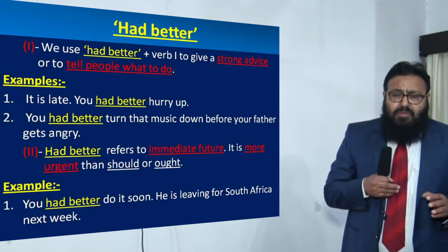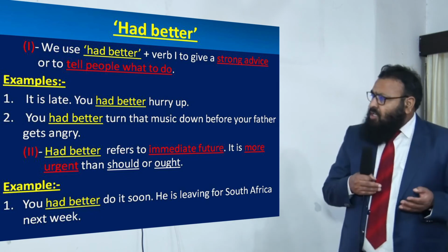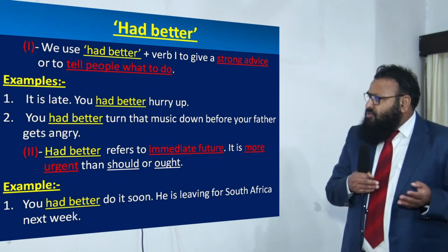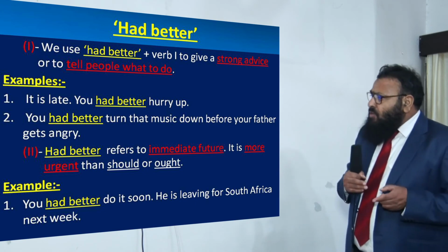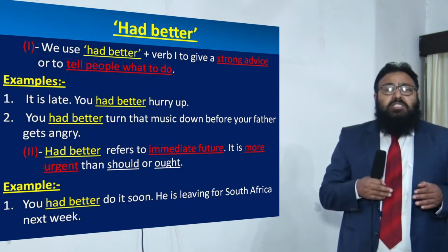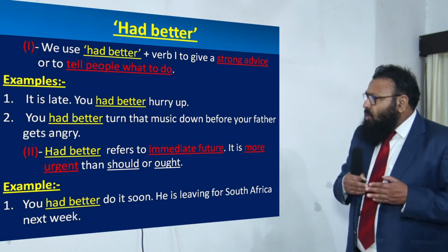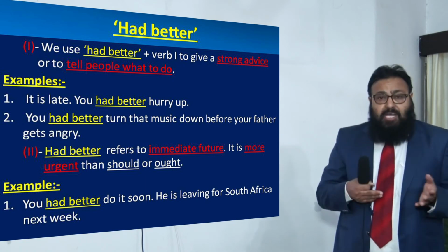Now, sometimes we make use of had with better, and after this we have the infinitive, and to is hidden. We make use of had better plus verb 1 to give strong advice or tell people what to do. Examples are: it is late, you had better hurry up.